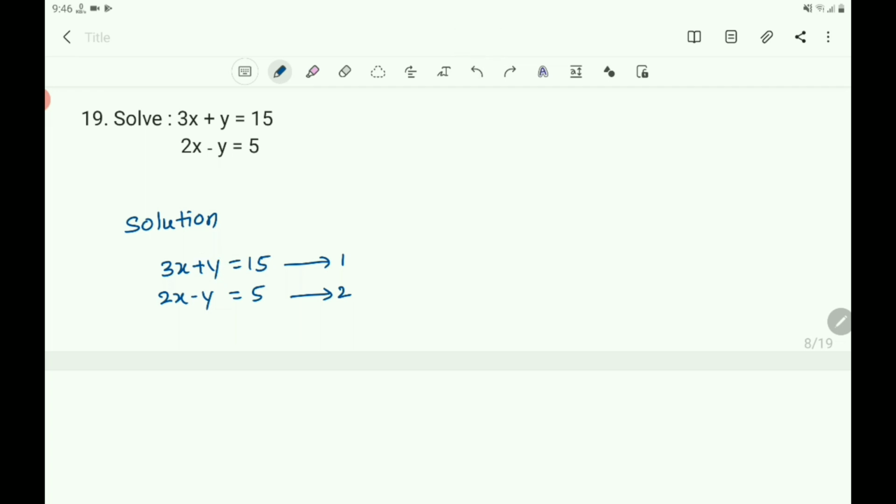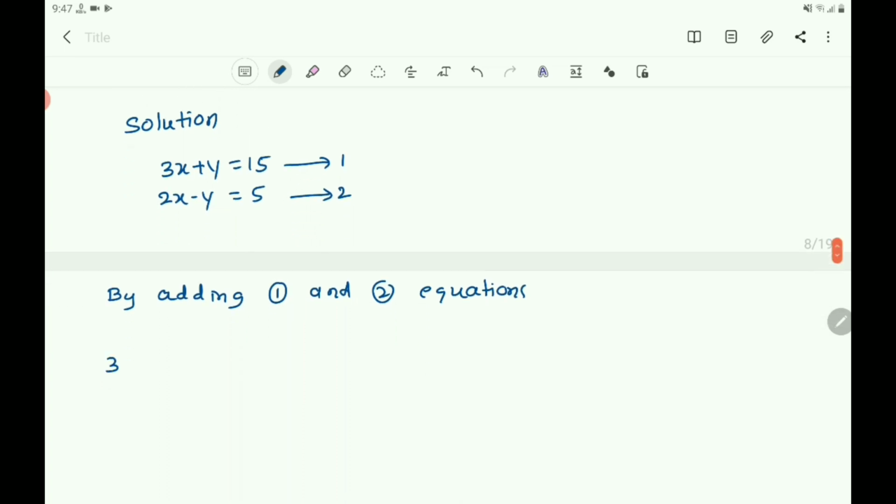So you write here, by adding the first and second equations: the first equation is 3x plus y, the LHS must be added here, 3x plus y plus 2x minus y equals 15 plus 5.